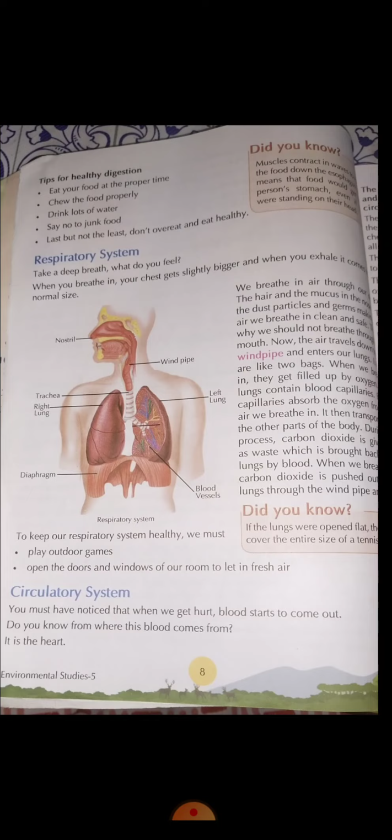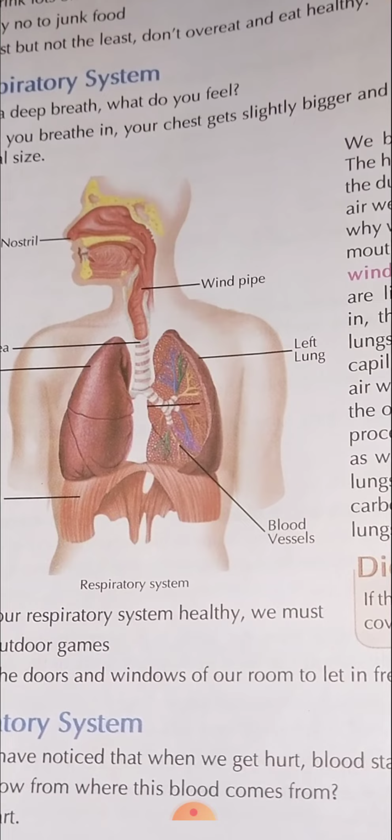So from the nose, the air travels to the windpipe. Where is the windpipe? You can see that it is very near to the food pipe. So food pipe and windpipe are very close. And the air enters our lungs. Lungs are like two bags. When we breathe in, they get filled up by oxygen. The lungs contain blood capillaries. Blood capillaries absorb the oxygen from the air we breathe in.